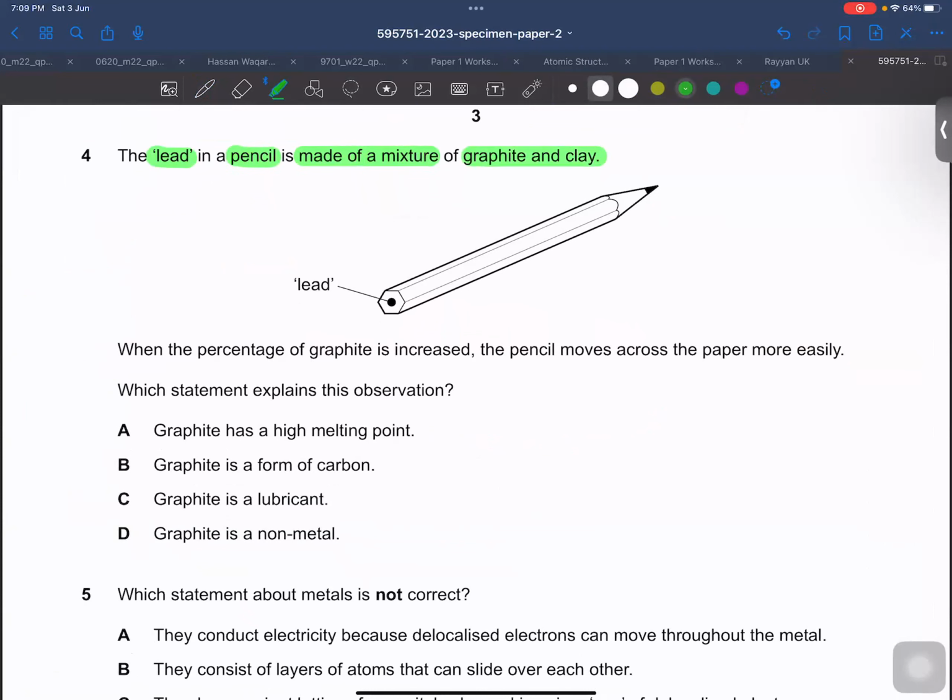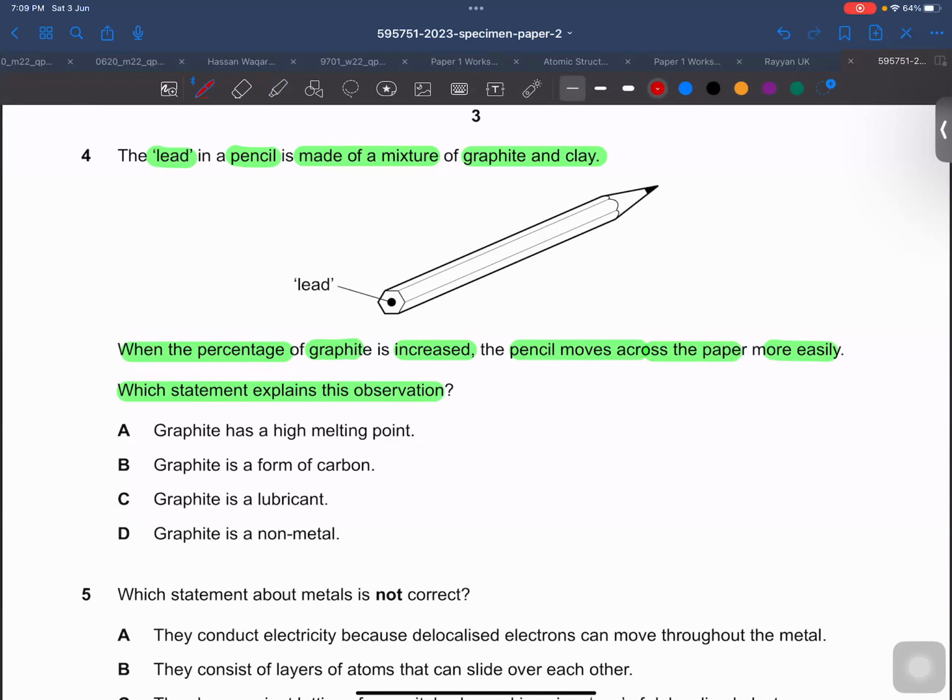All right. When the percentage of graphite is increased, the pencil moves across the paper more easily. Which statement explains this observation? We all know that graphite can be used as a lubricant, right? Because the molecules in graphite are arranged in layers, so they can slide over each other. Whenever the amount of graphite increases in the lead of the pencil, definitely the lubricancy would increase, so it can work on paper more easily or more smoothly.